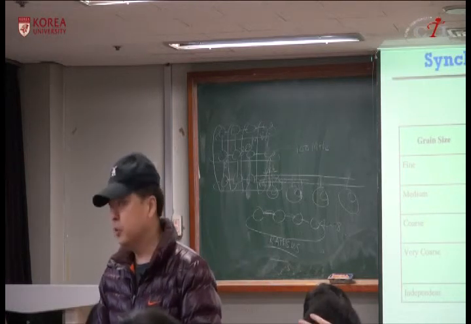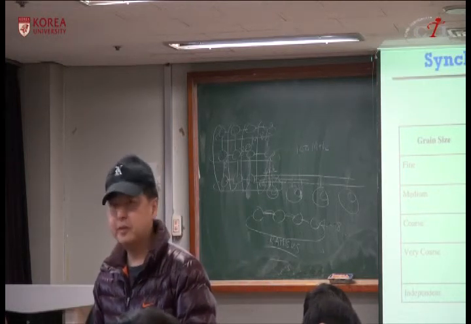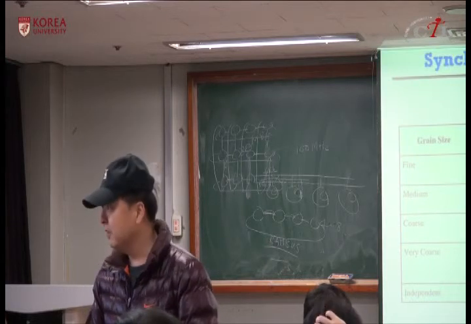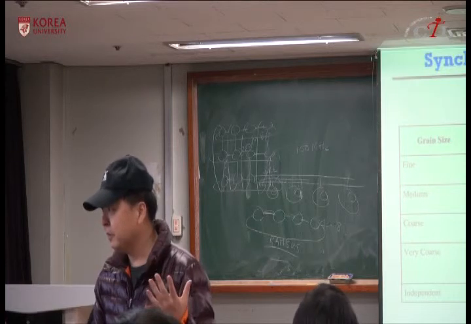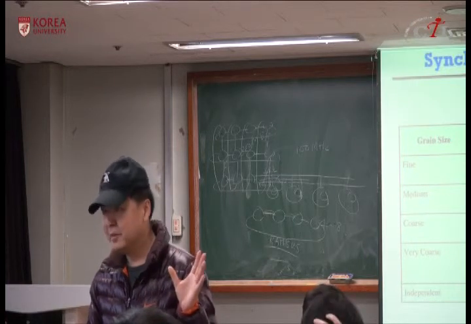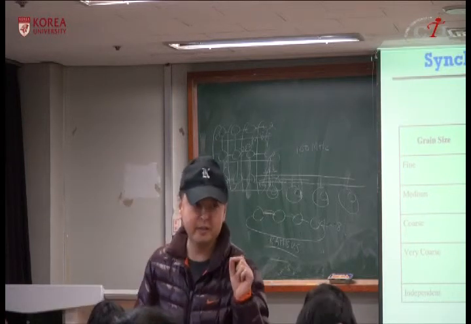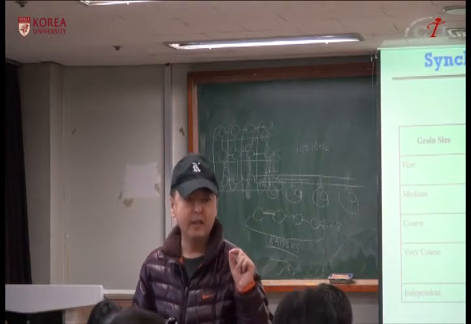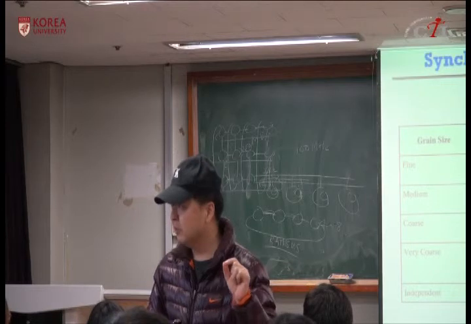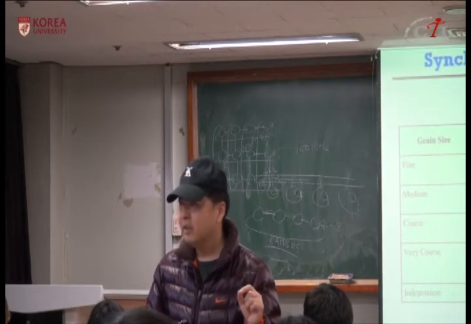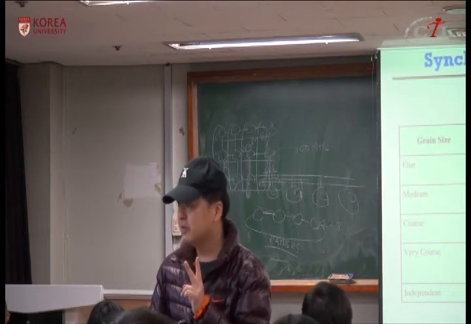So superscalar processor, did I explain before? I think when I explained 486 to Pentium 4, I explained a little bit. So 486 is a single issue processor, which means every cycle it fetches or decodes a single instruction. It processes one instruction at a time. Pentium is a dual issue processor.